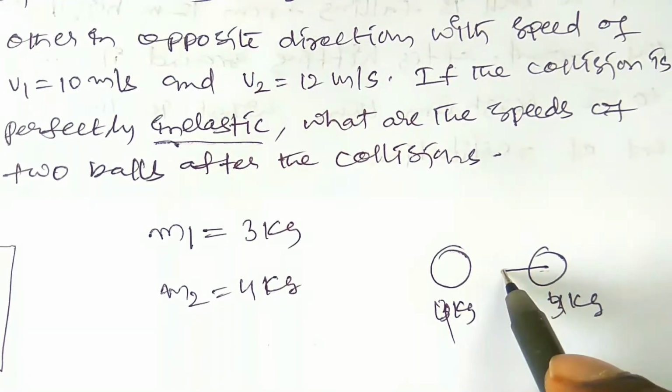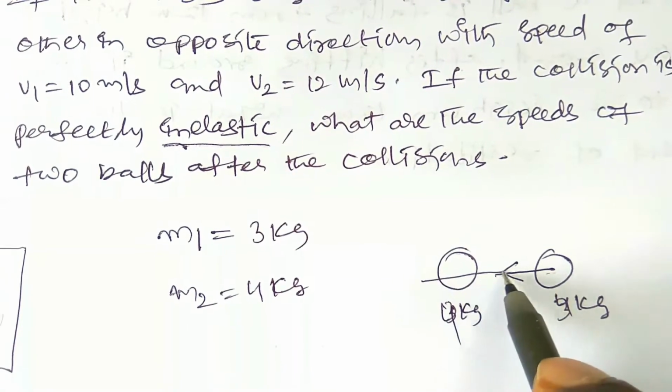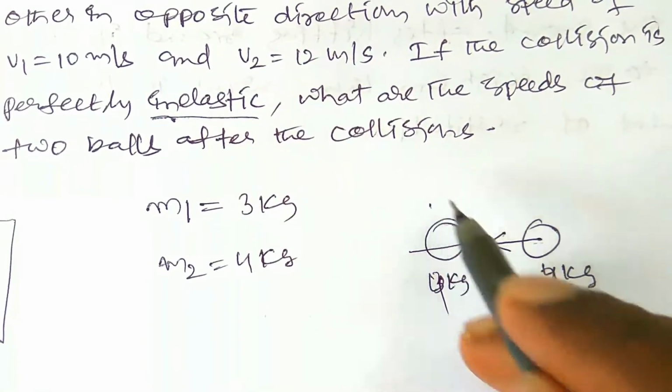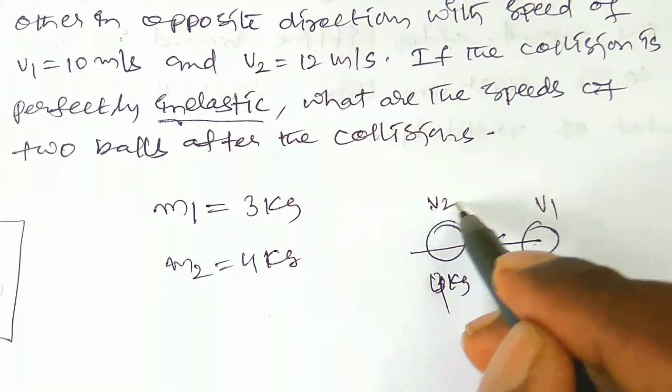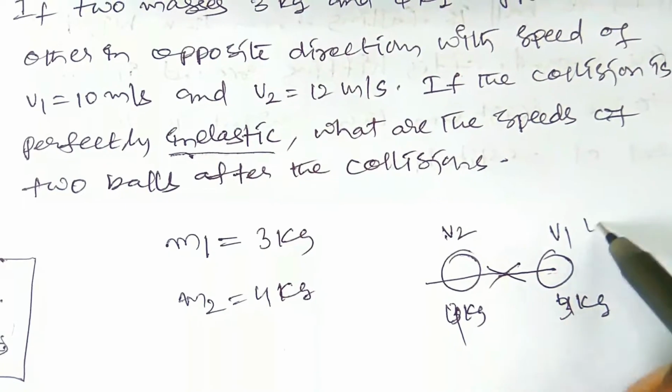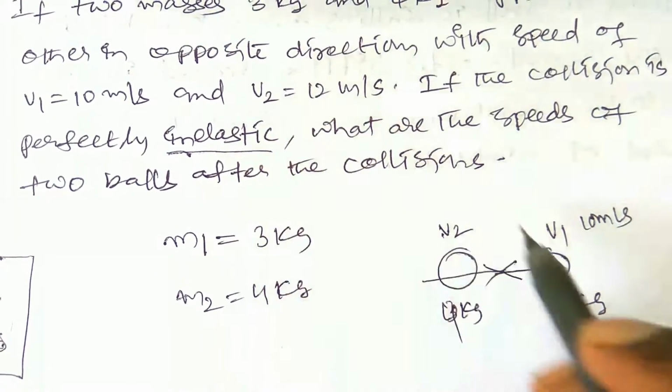So this one moves in this direction and this one moves in this direction. So this is v1 and this is v2. v1 is 10 meter per second and v2 is 12 meter per second.